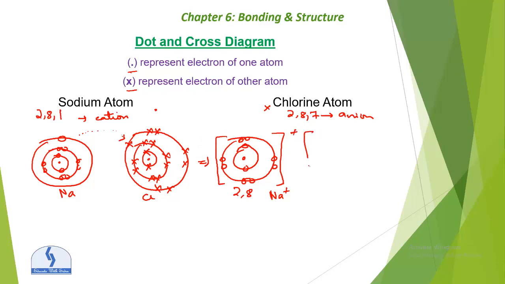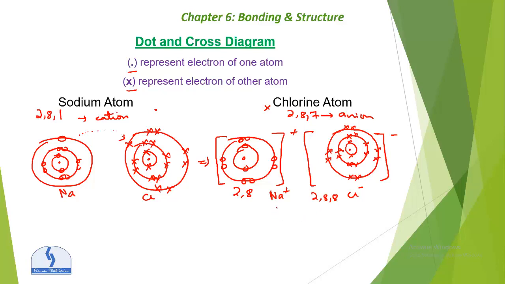Chlorine becomes negative, Cl-, with the electronic configuration 2,8,8. Now it has a complete octet. So this is Na+ and this is Cl-, forming an ionic bond.